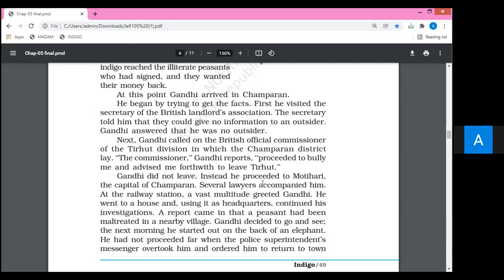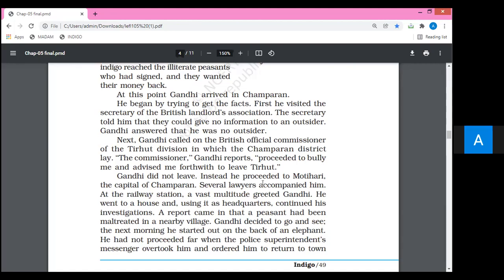So he wanted to get information in a very fine way. A report came in that a peasant had been maltreated in a nearby village. It was highlighting that a small farmer had been misbehaved with in a nearby village. Maltreated means when somebody is misbehaved with or treated in the worst way. Gandhi decided to go and see.